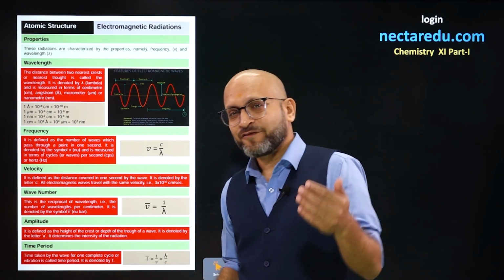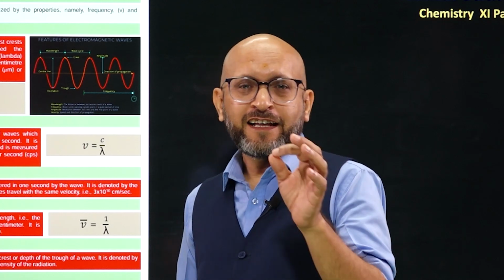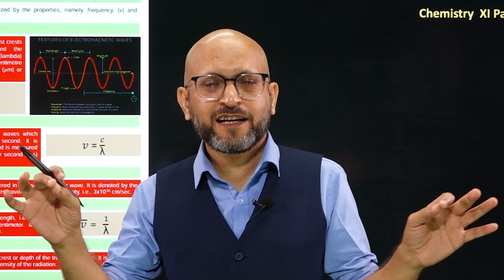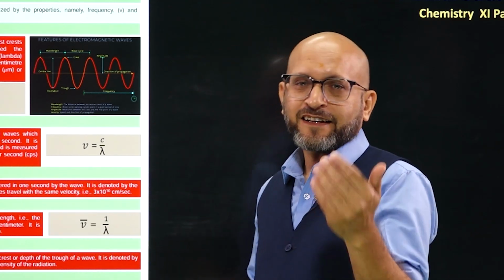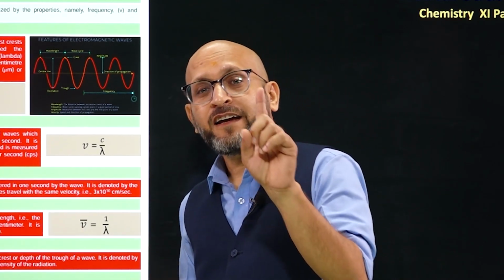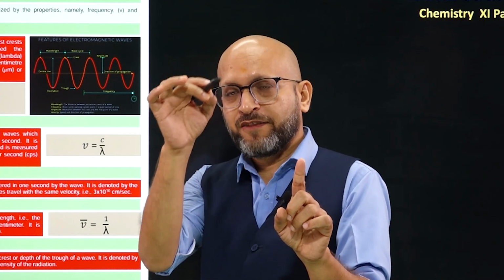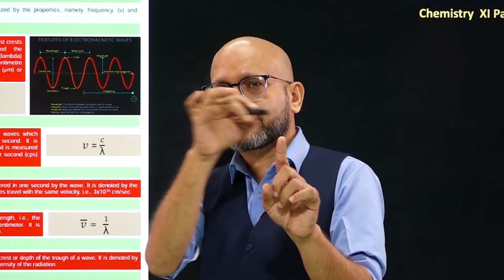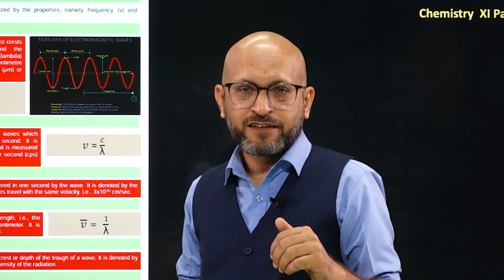Starting from wavelength. As the name suggests, length of wave is called wavelength. To put it in one line, length of wave is called wavelength. All right. So in technical terms, what do we call wavelength? The distance traveled by one wave. Let me show you. One wave is like that. One wave like this. So distance traveled is this. So distance traveled by one wave is called wavelength.